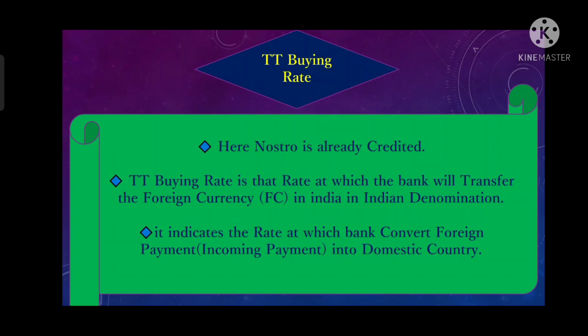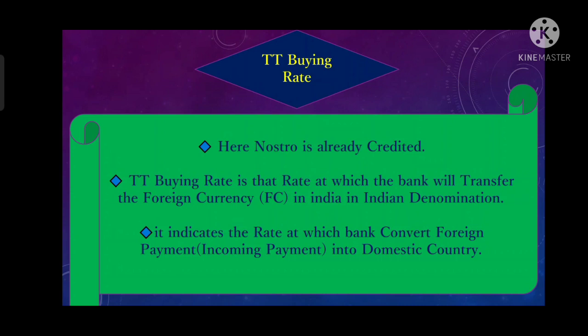Let's suppose State Bank of India is holding an account with Citibank in the United States of America in dollars. For State Bank of India, that account will be called a nostro account. So whenever the payment is reflected in that nostro account, meaning the nostro is already credited, the bank will apply the buying rate.